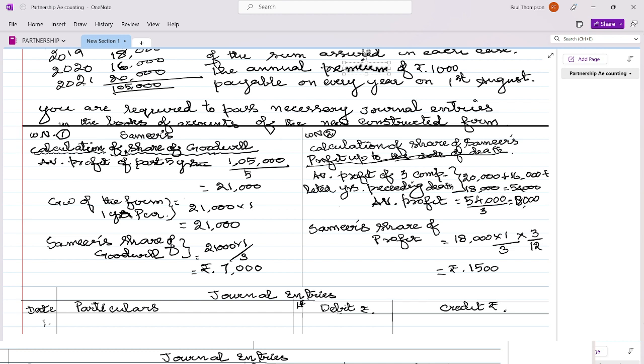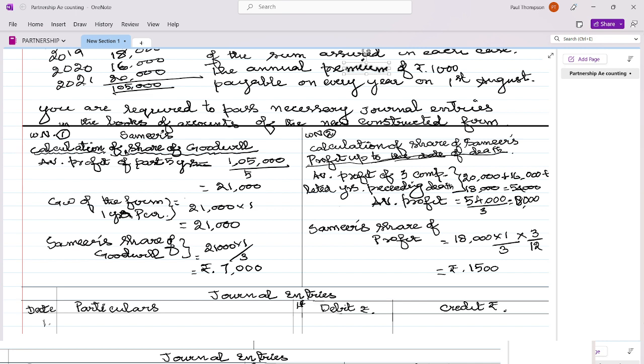If you want, you can total it. So the average profit of 5 years is 21,000. So the goodwill is equal to average profit into number of years of purchase. Here the number of years of purchase is 1. So it is 21,000. Now what is the share of Samir?